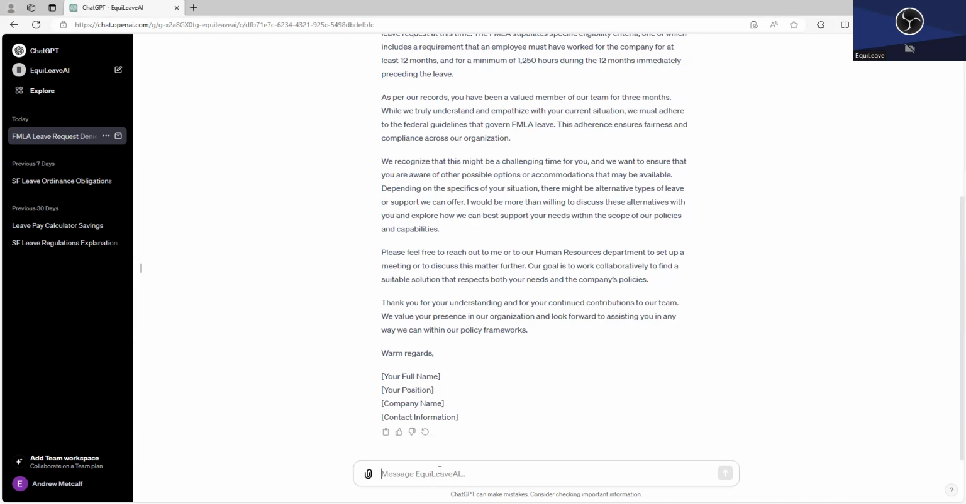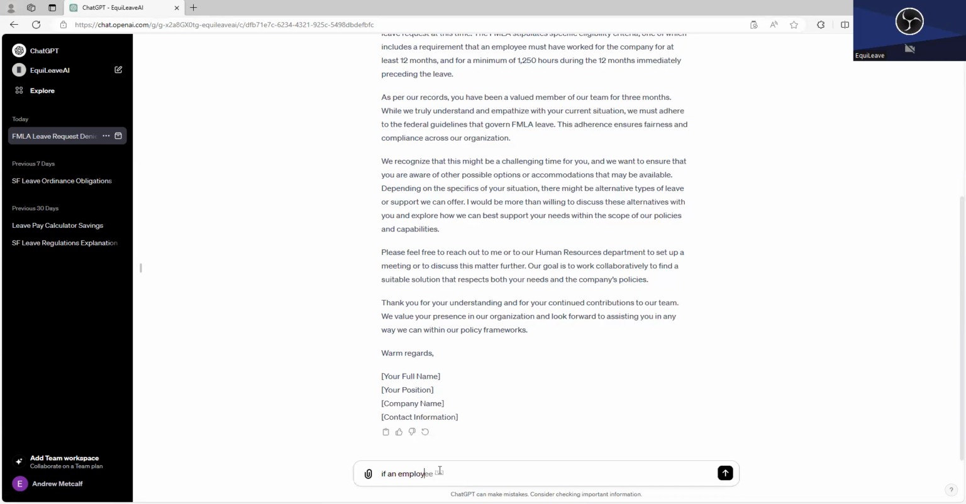Remember how I said the FMLA eligibility requirement is that the person has to have worked at the company for 12 months, but the 12 months doesn't necessarily need to be consecutive. They need to have worked there for 12 months, usually within the last 7 years. So let's just ask OpenAI,